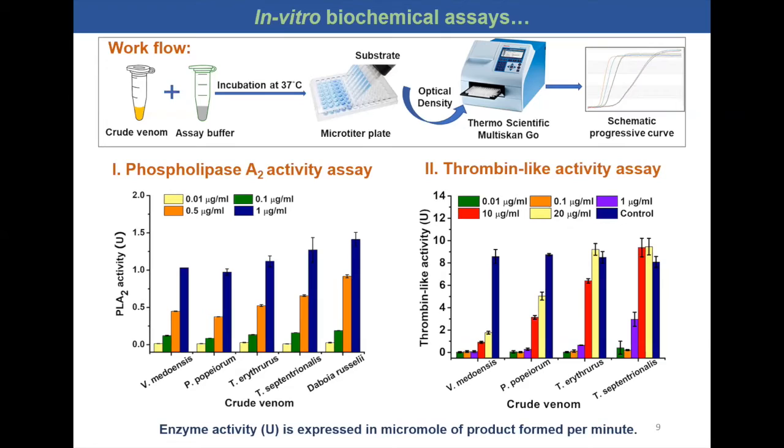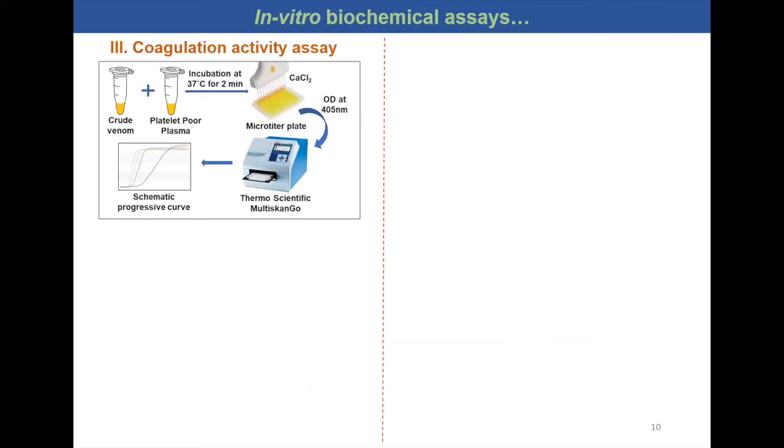Thrombin-like activity assay was also performed using a commercial substrate which is specific for thrombin. The crude venoms could cleave the substrate, and it was recorded using a spectrophotometer. Trimeresurus erythrurus and Trimeresurus albolabris at higher doses of 10 microgram per ml to 20 microgram per ml show very high thrombin-like activity, comparable to 0.5 nanomolar thrombin control. The other 2 venoms show very little activity. Coagulation activity assay was also performed in a spectrophotometric manner, and platelet poor plasma was obtained from goat plasma, and calcium chloride was added to start the reaction.